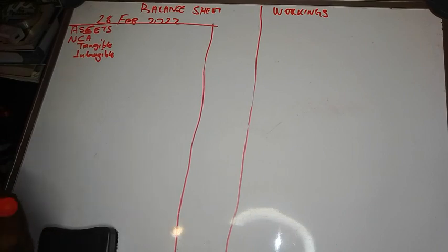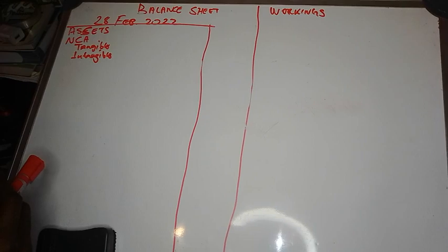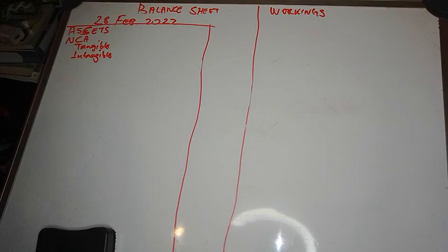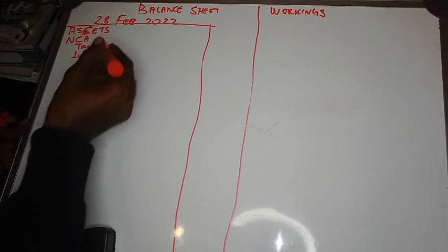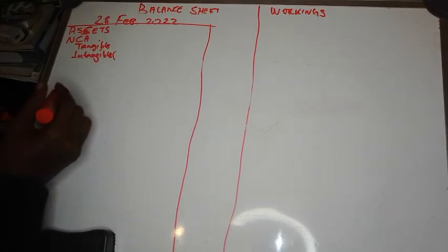On information A, they gave us an extract from the accounting records. You've got the balances for 2022 and 2021. The balances for 2022 are the closing balances for the period. Then the balances for 2021 are the opening balances for 2022. Now let's go through the information. The first item is fixed deposit, which falls under intangible.